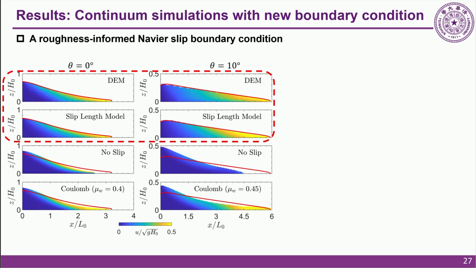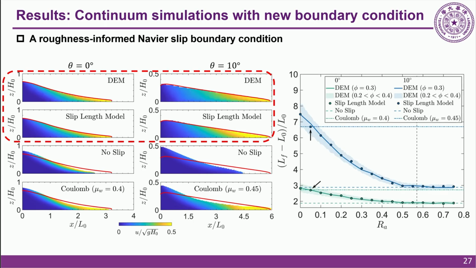But more importantly, please look at the right panel. We systematically plot the final runout against all the geometric roughness values. The predictions from our continuum model align well with the DEM for both inclinations. This firmly proves that our roughness-informed boundary condition is highly robust and applicable across the entire roughness spectrum.